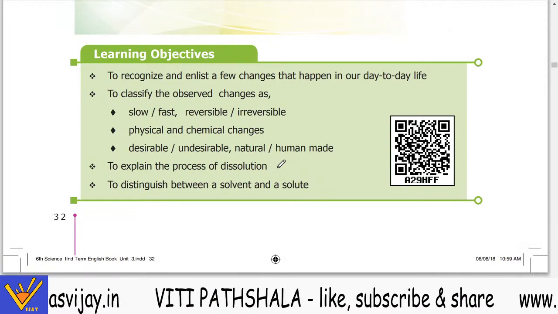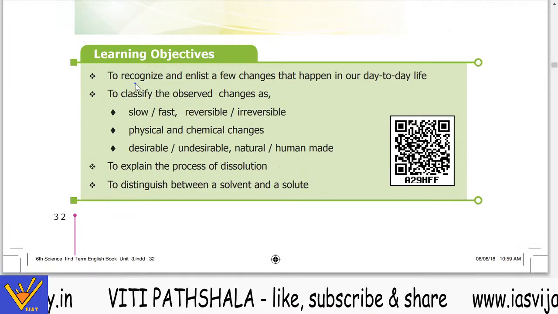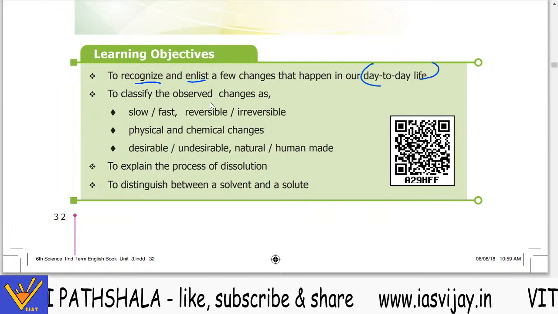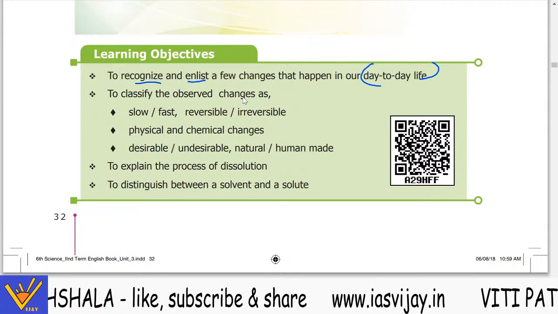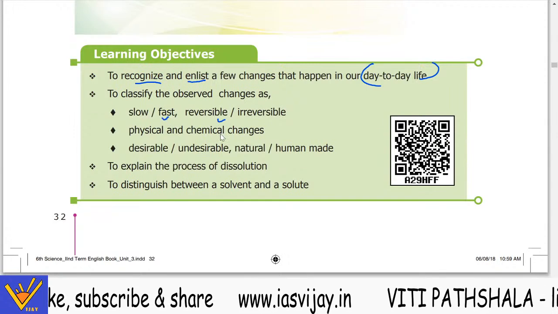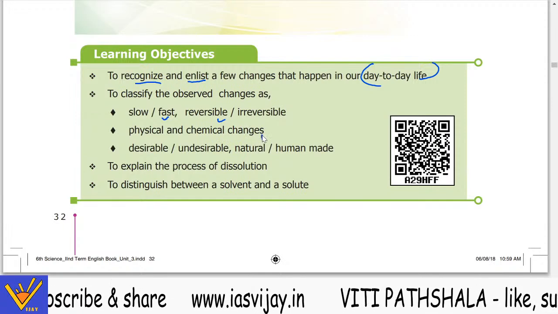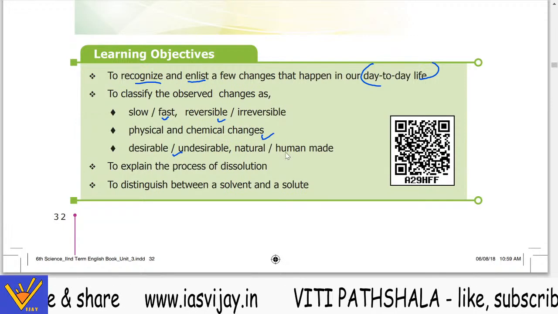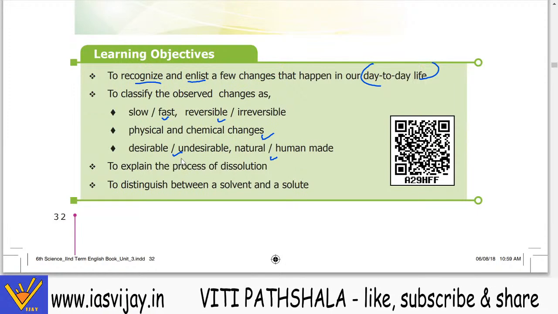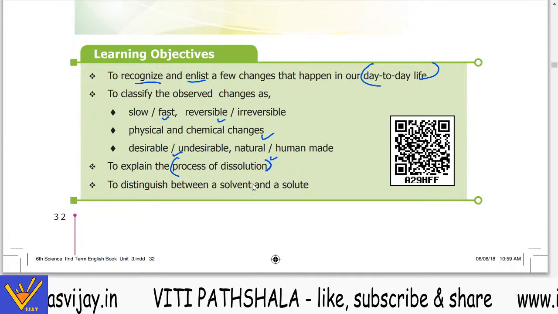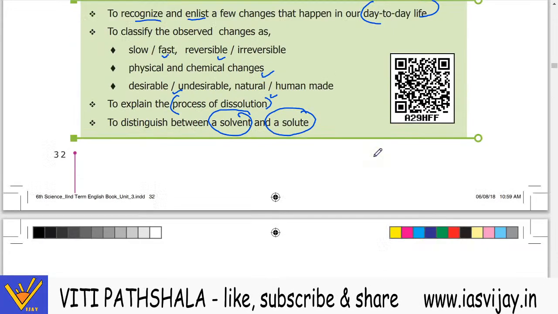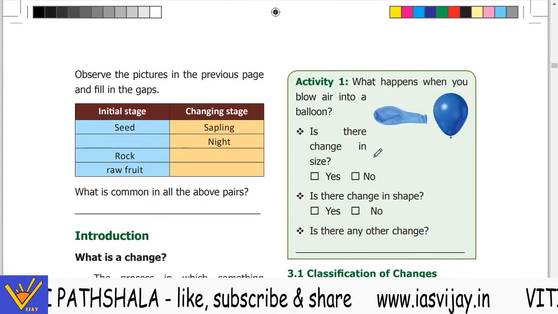Now after studying this chapter, you would be able to recognize and enlist a few things that happen in our day-to-day life, to classify the observed changes as slow, fast, reversible, irreversible, physical and chemical changes, desirable, undesirable, natural and human made, and to explain the process of dissolution, to distinguish between a solvent and a solute. So these we would be going to study in this chapter.